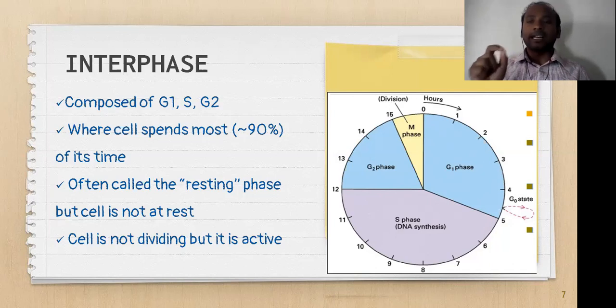The events which take place in interphase are very important, so that once the G1, S, G2 phases are completed, the cell will go to the mitotic phase. The cell is not dividing, but it is active. Even though we call it a resting phase, the cells are not dividing but they are active. Each stage of G1, S, G2 has different kinds of roles.